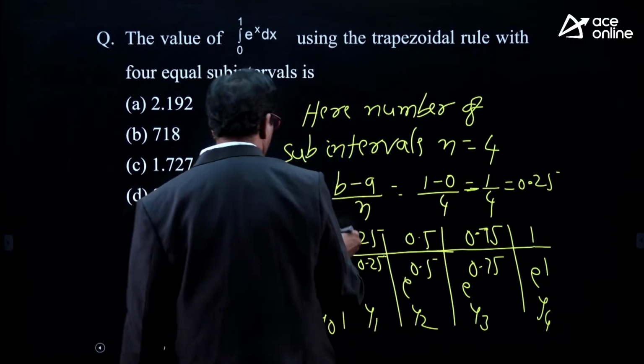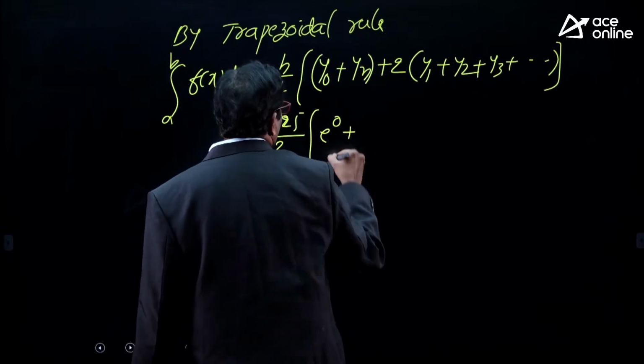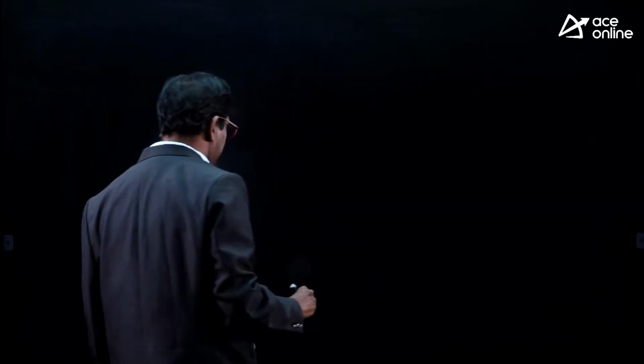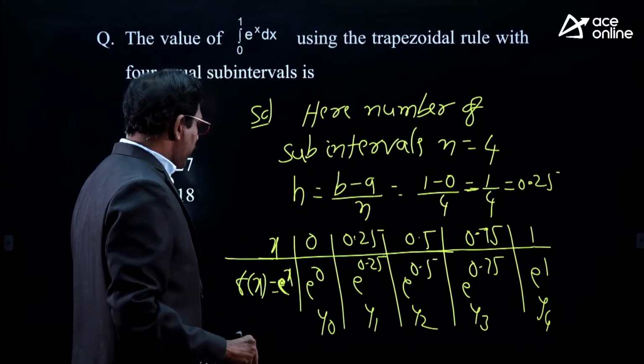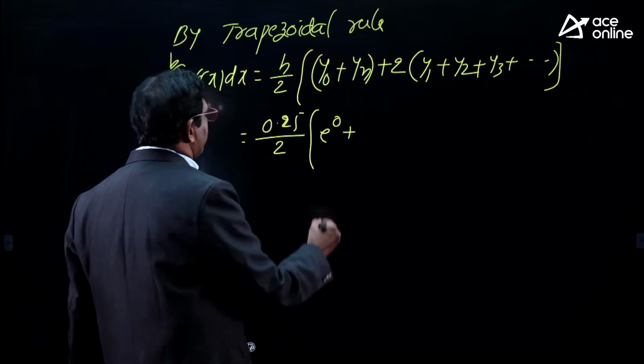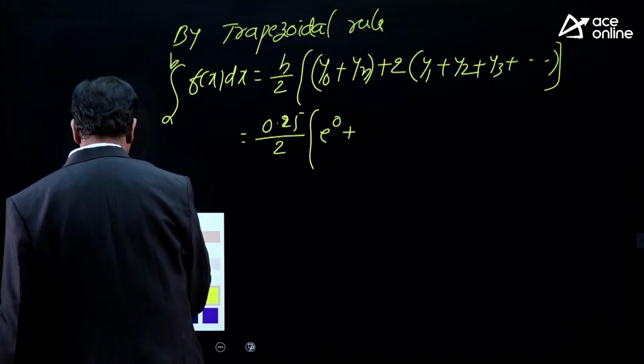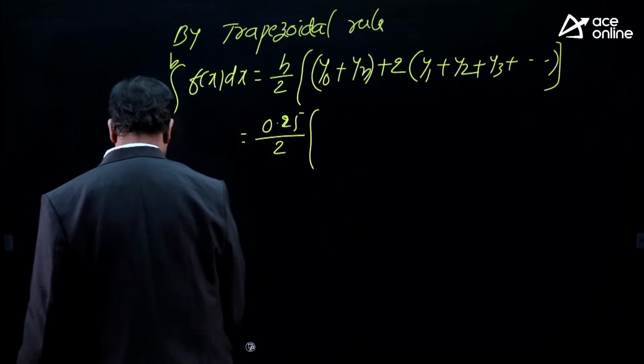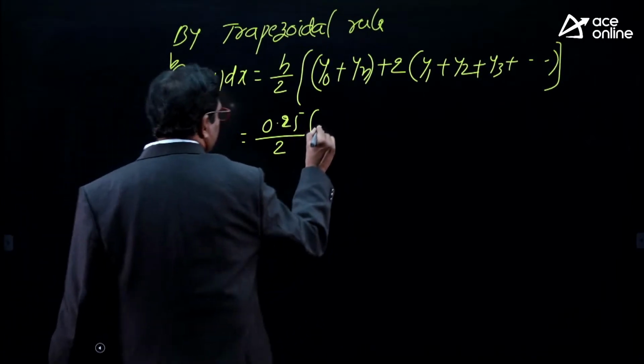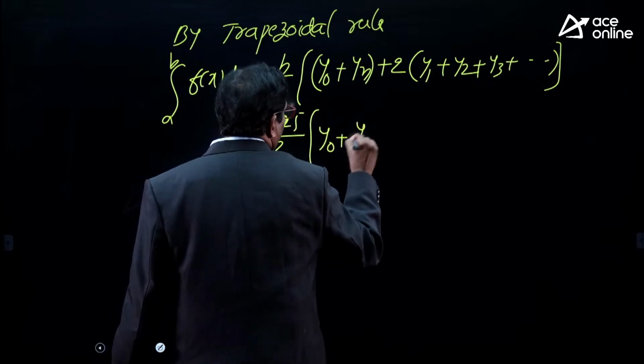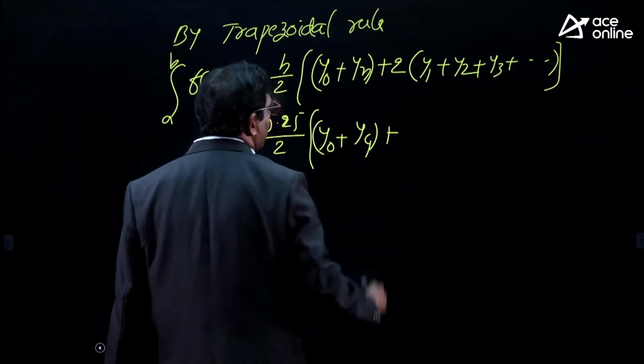y0 is nothing but e power 0. You can write it clearly: y0 plus yn. yn is y4 here, y0 plus y4. yn is the last ordinate.